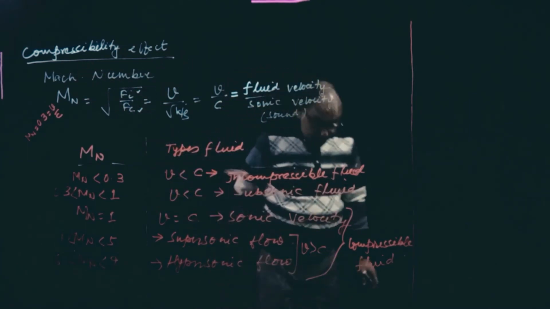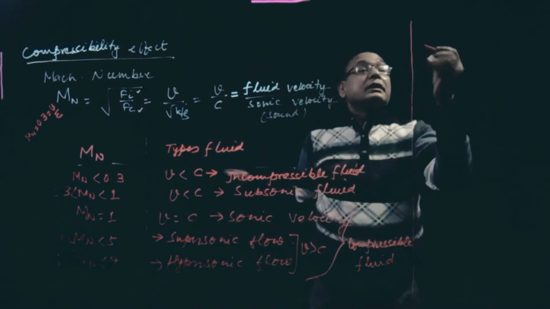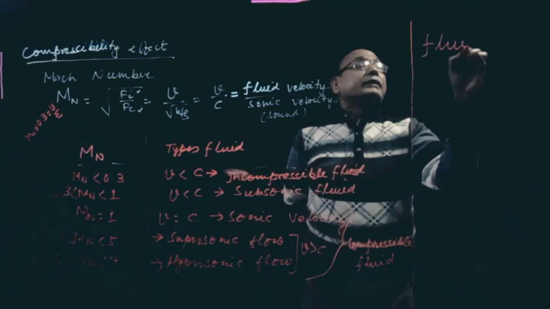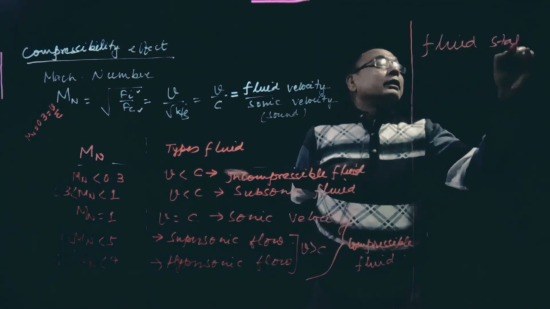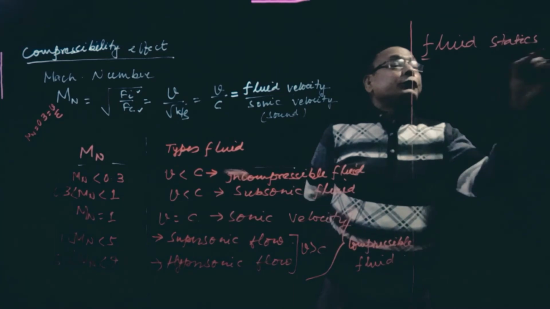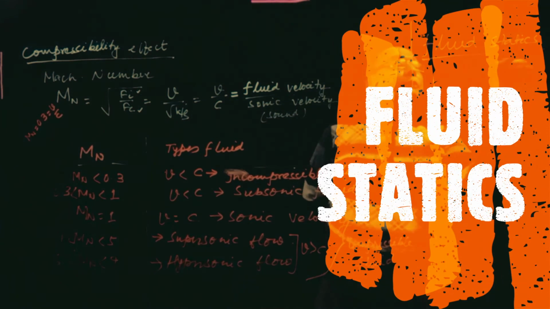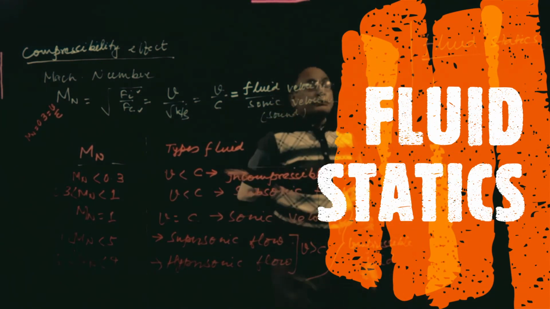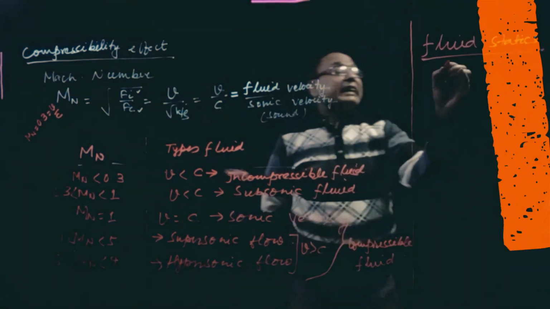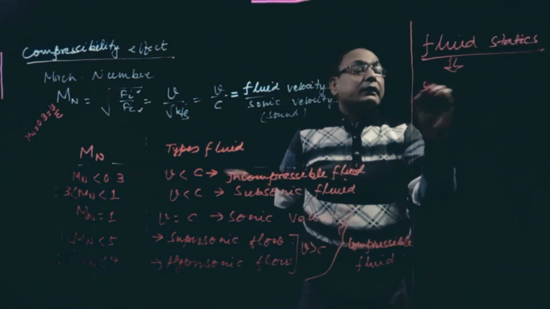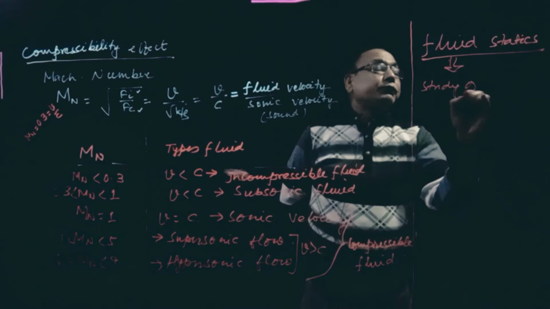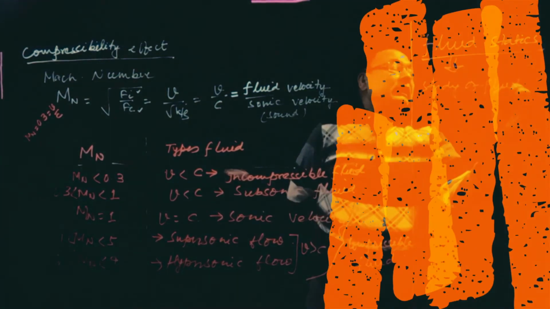Okay, now I am going to the fluid statics. The first part of your unit 1, that is fluid properties, we have completed. Now we have to go to fluid statics. So fluid statics means study of fluid at rest.